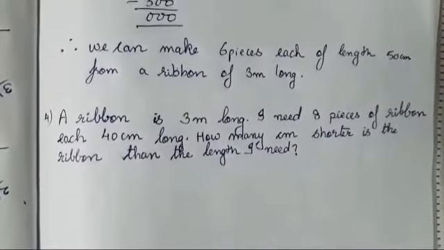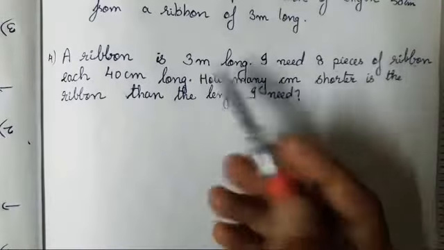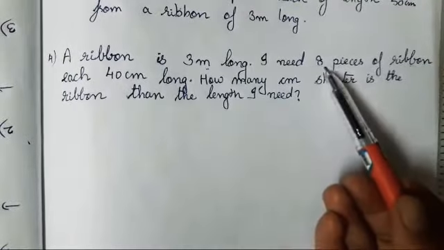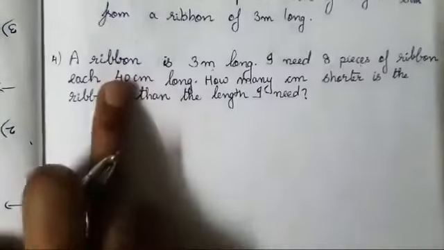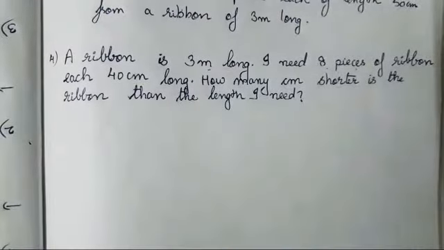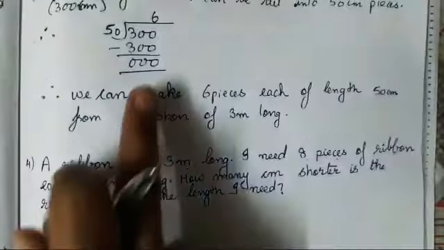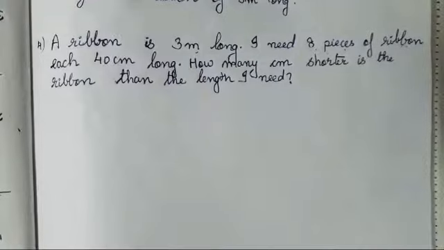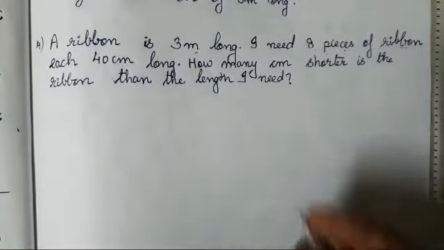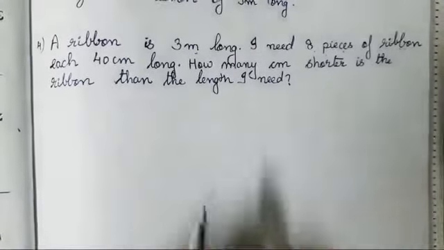Now, the next one is a ribbon 3 meter long. I need 8 pieces. Now, same 3 meter long hai and you need 8 pieces. Just now we did, it is exactly divisible by 6. Okay, and the length is 40 centimeter. Then you all can calculate, it cannot be easily divided. है ना? At the remainder, you will not be able to get 0. So, whatever is going to be the remainder, that is going to be the answer for what is left over. We have to find how much centimeter shorter is the ribbon than the length I need.